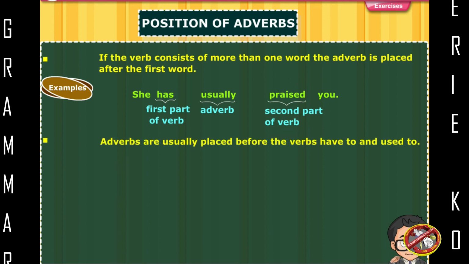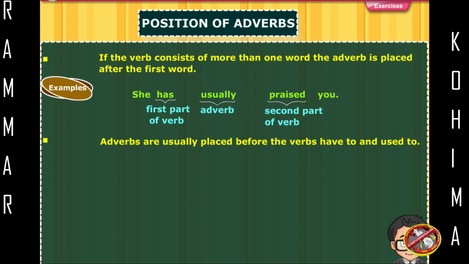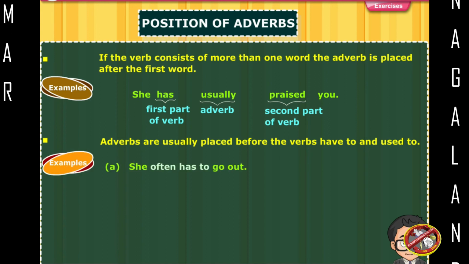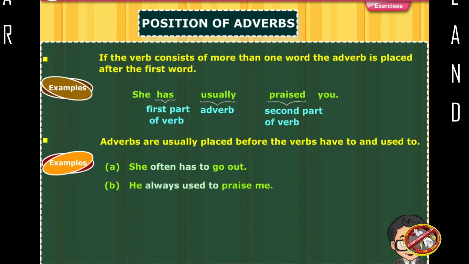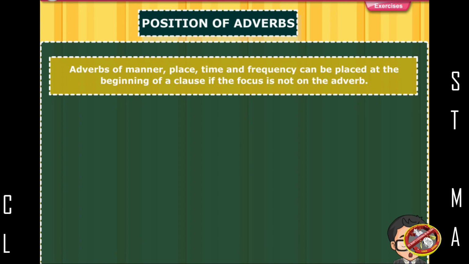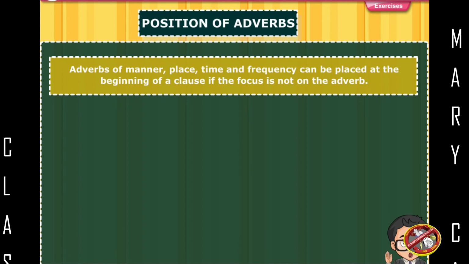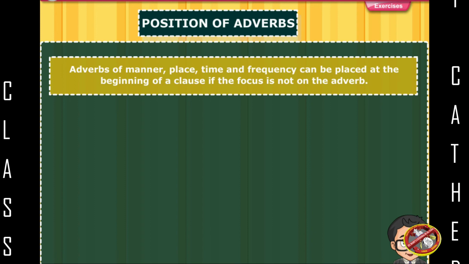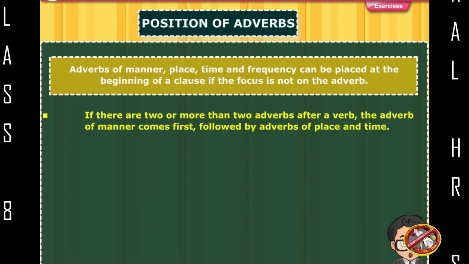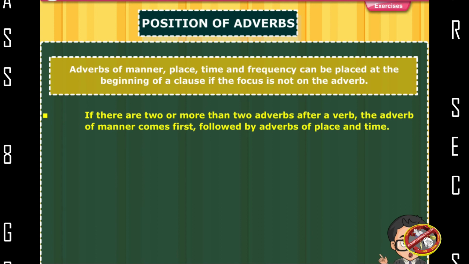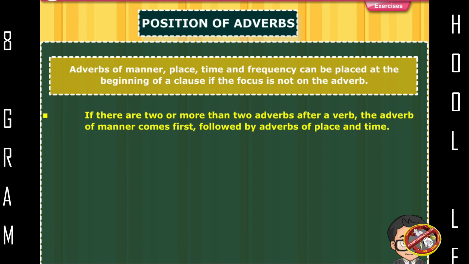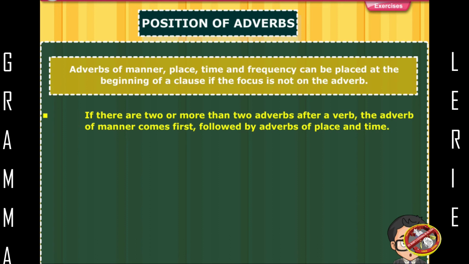Adverbs are usually placed before the verbs have to and used to. Examples: She often has to go out. He always used to praise me. Adverbs of manner, place, time, and frequency can be placed at the beginning of a clause if the focus is not on the adverb. If there are two or more adverbs after a verb, the adverb of manner comes first, followed by adverbs of place and time.